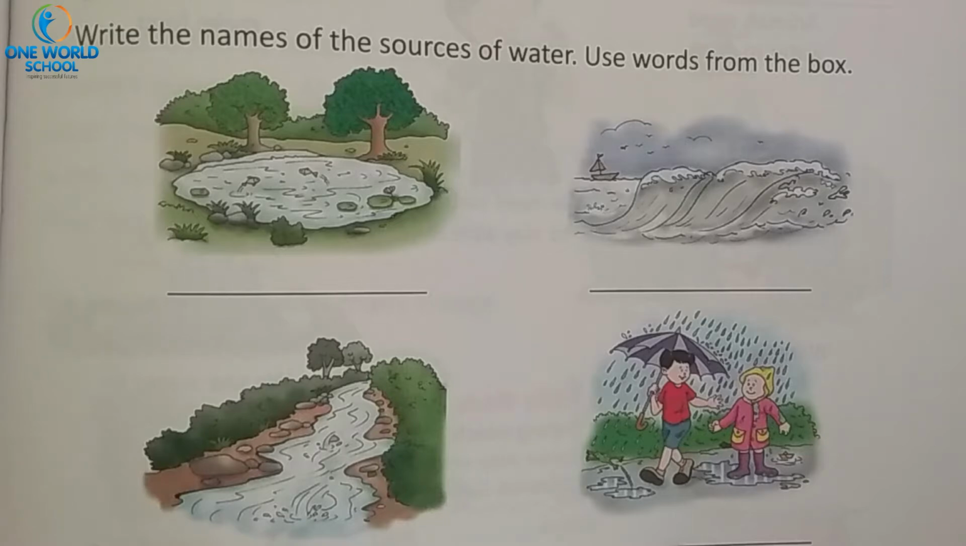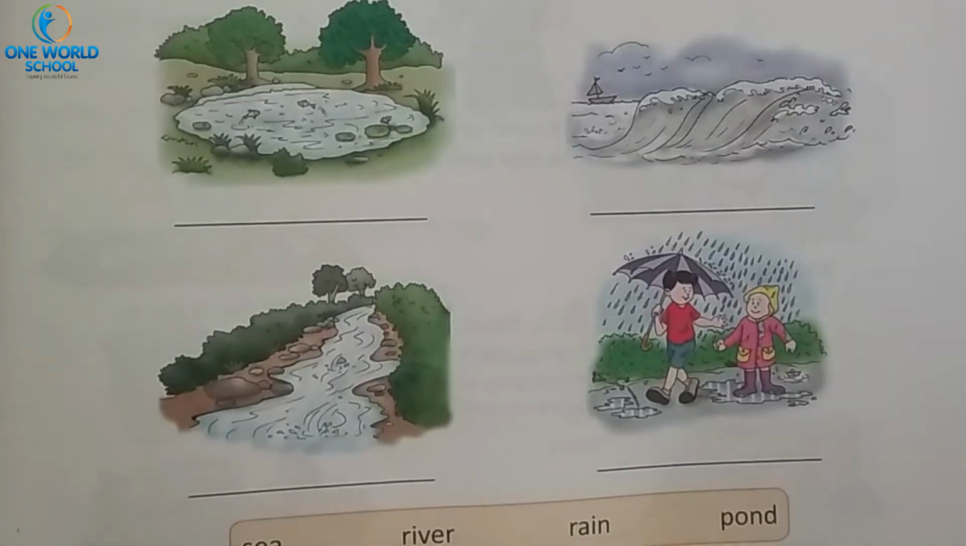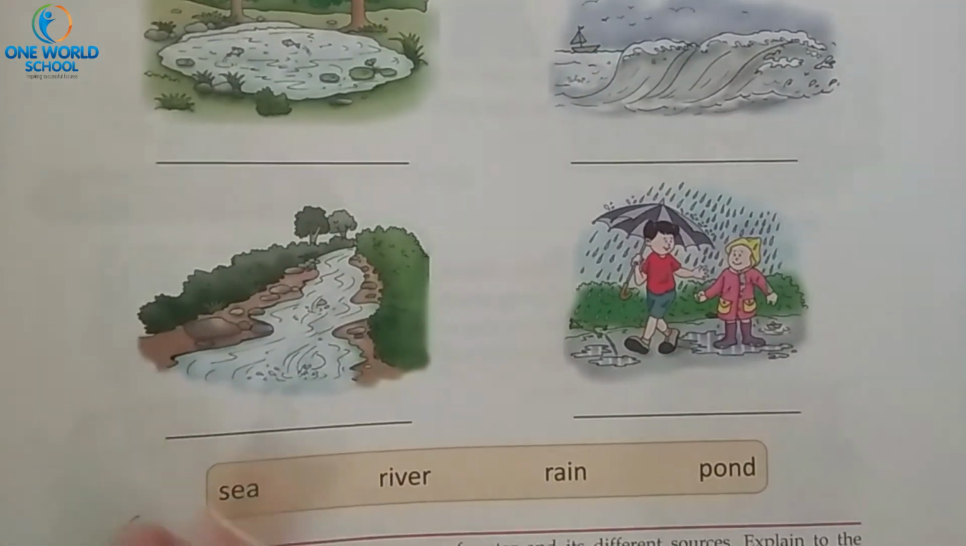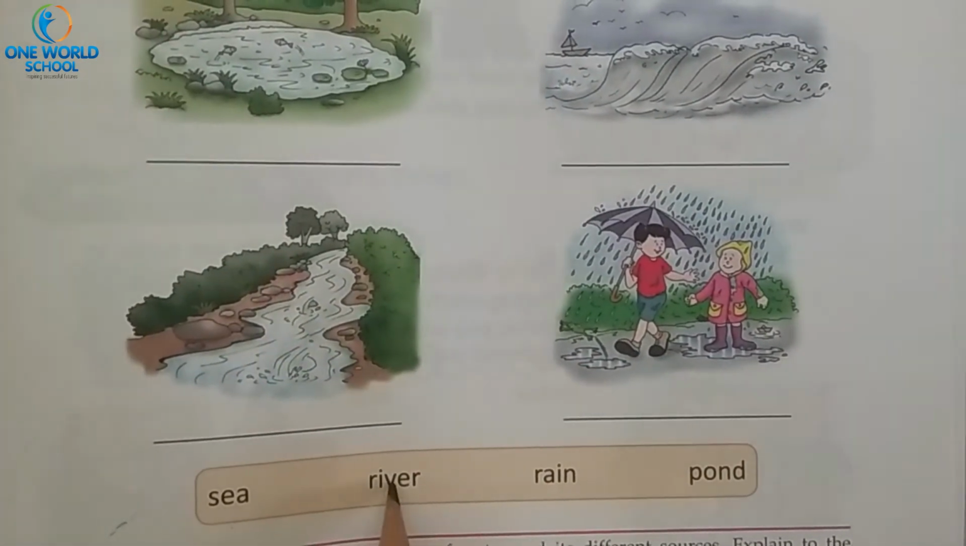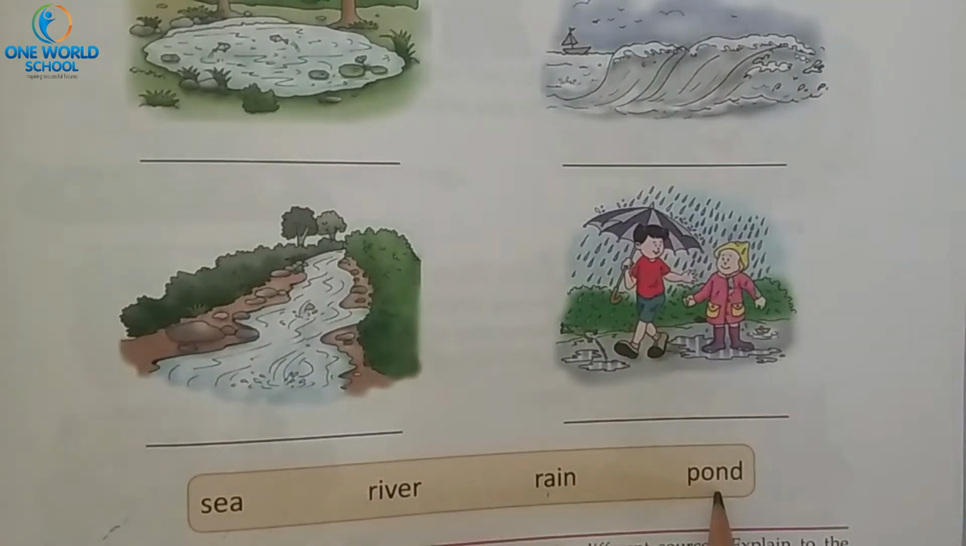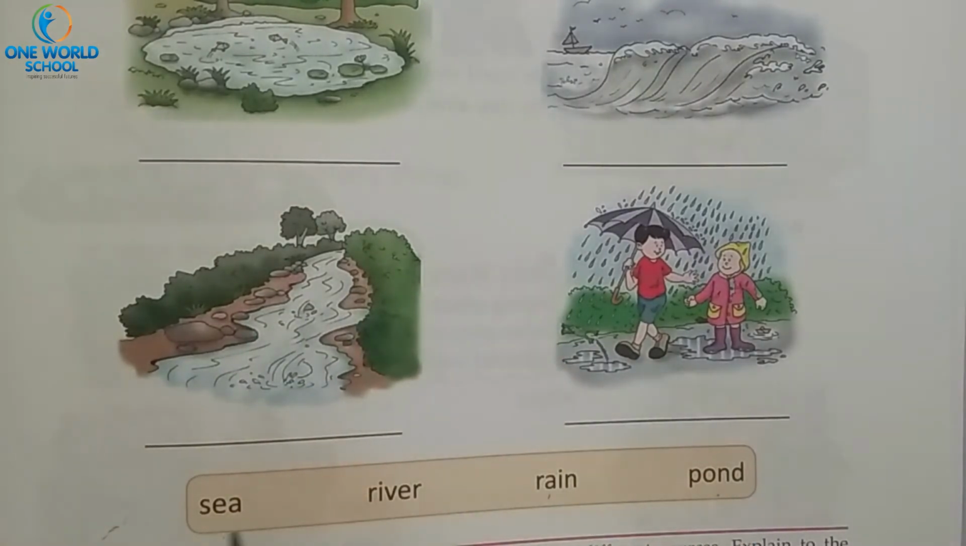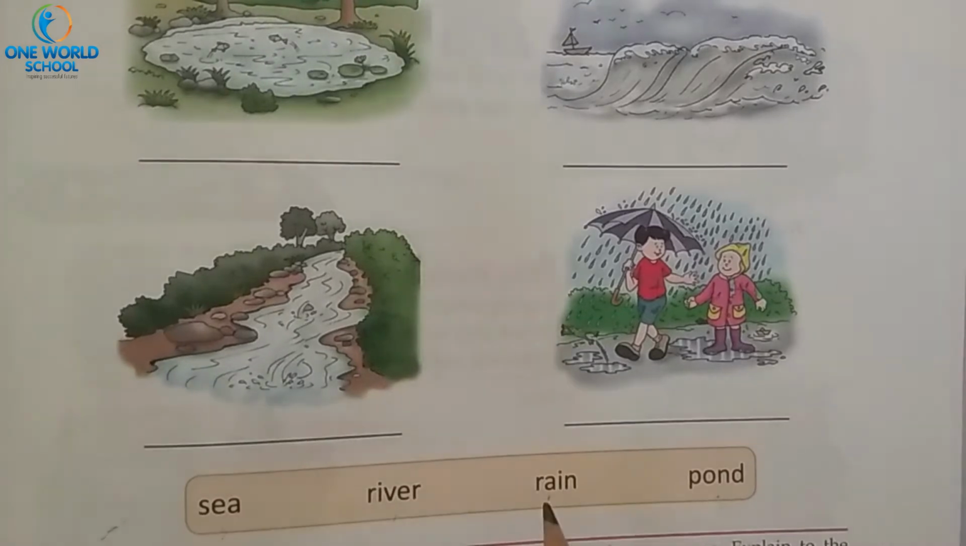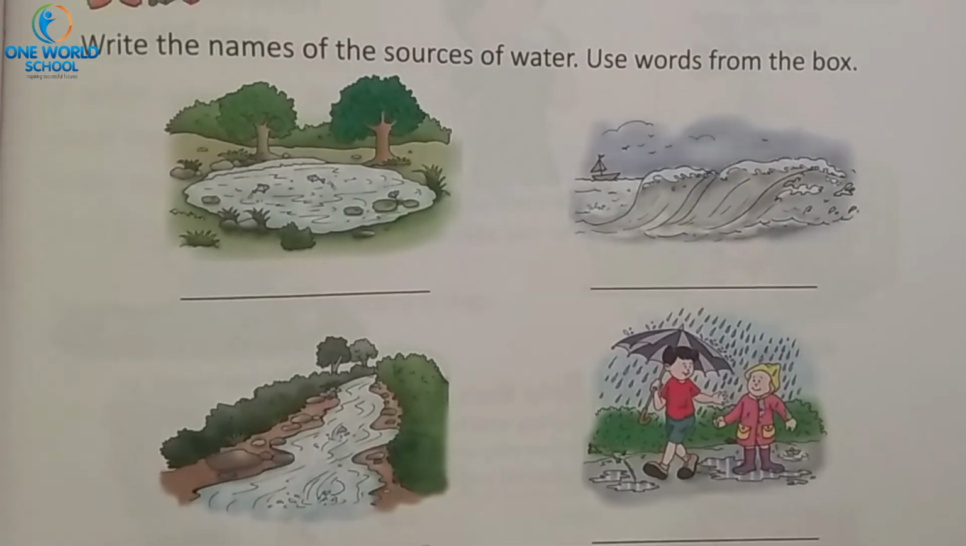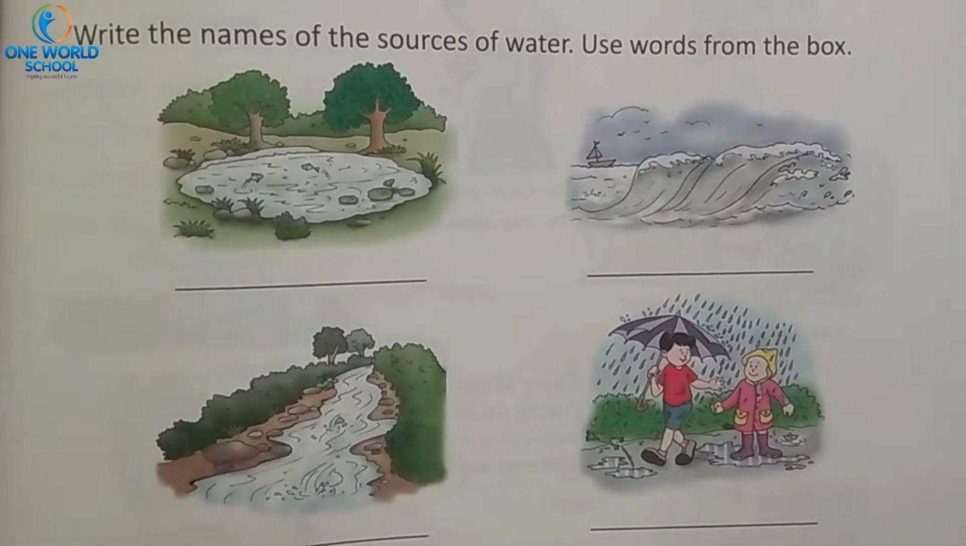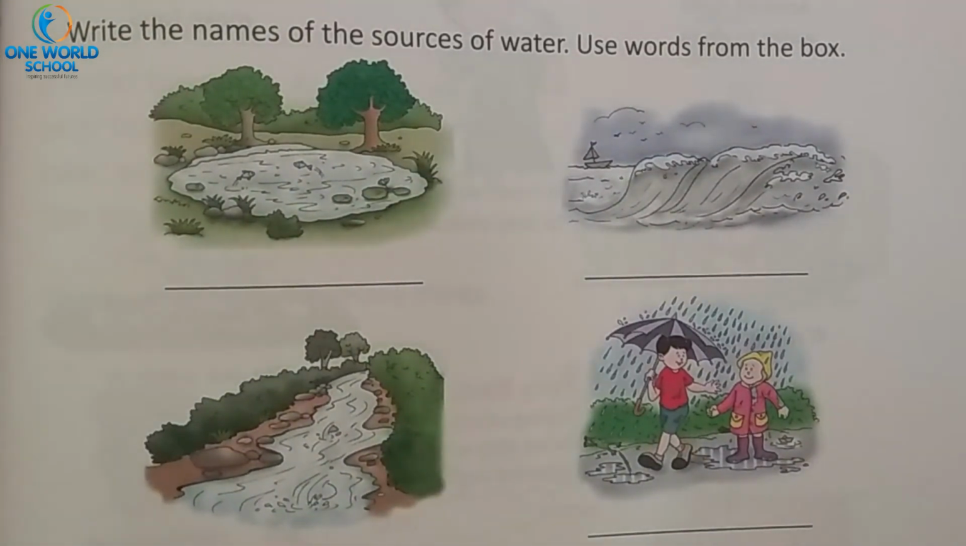Look at the 4 pictures given below. These are 4 pictures of our sources of water, and here they have given you 4 names: sea, river, rain and pond. What you have to do is identify the picture and then write the name.